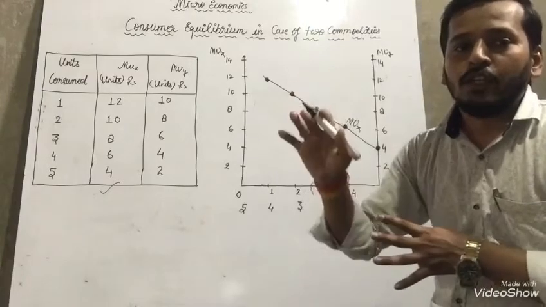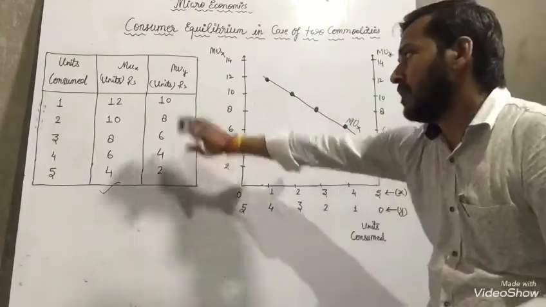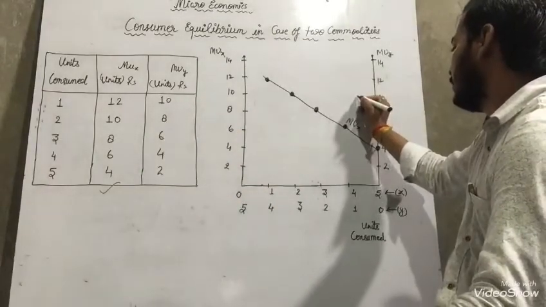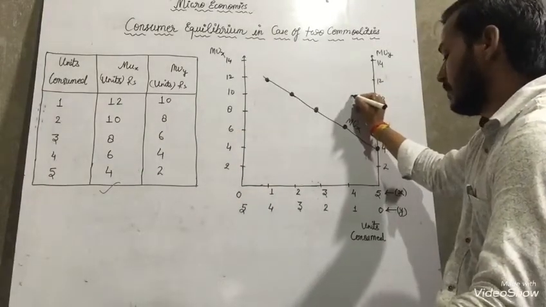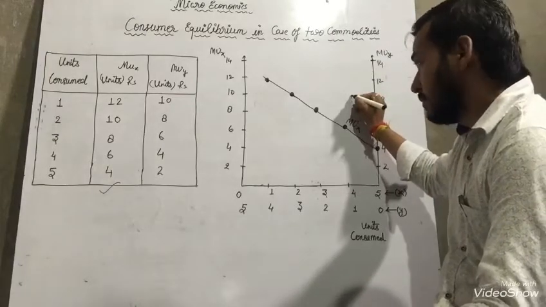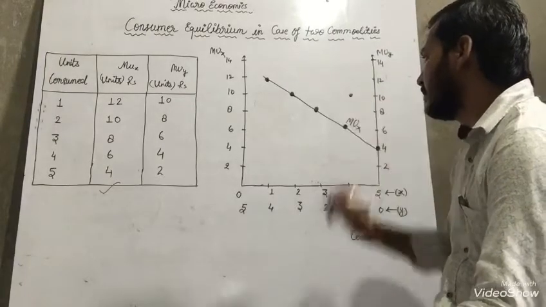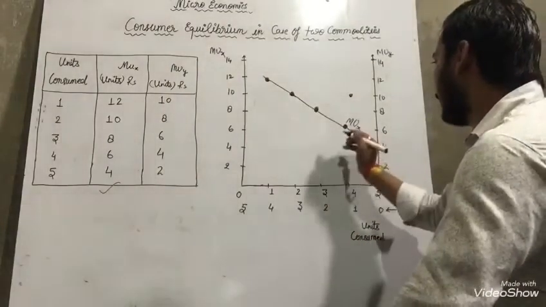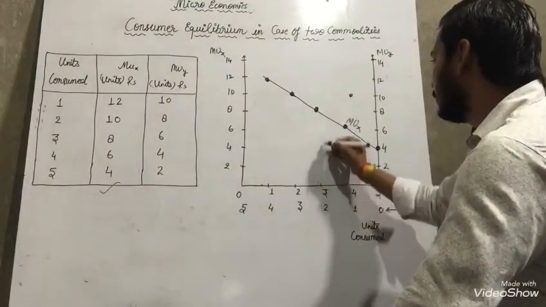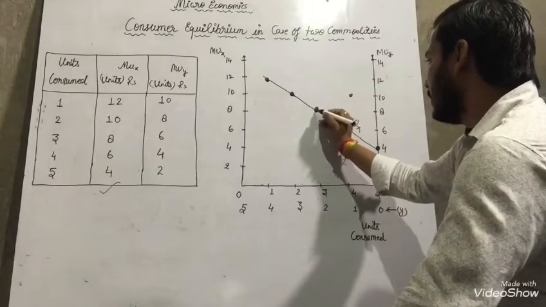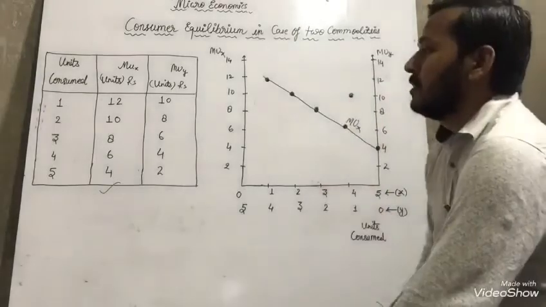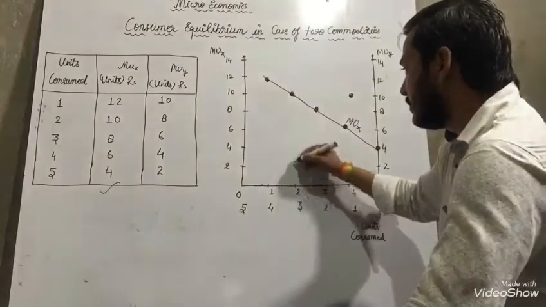Now we are going to make MUY. 1, 10. Okay. 2, 8. On that point it should be matched. 3, 6.